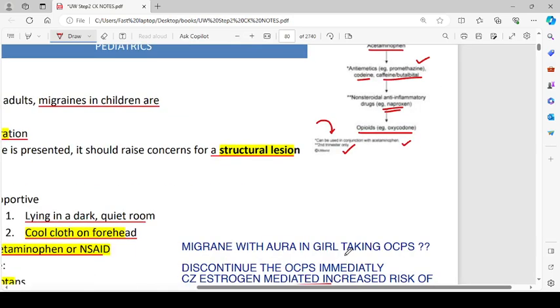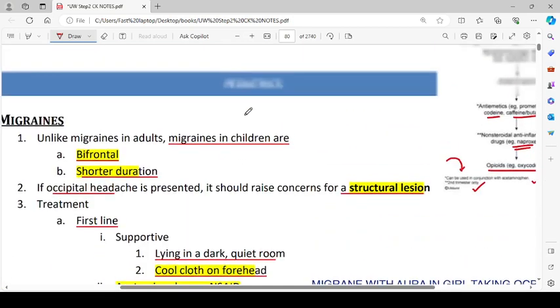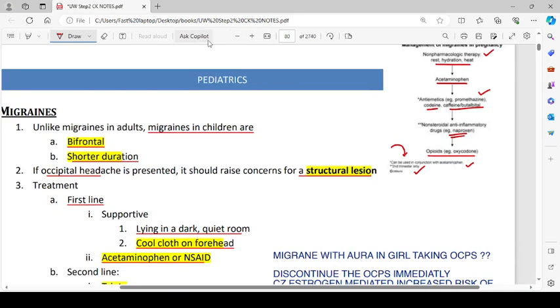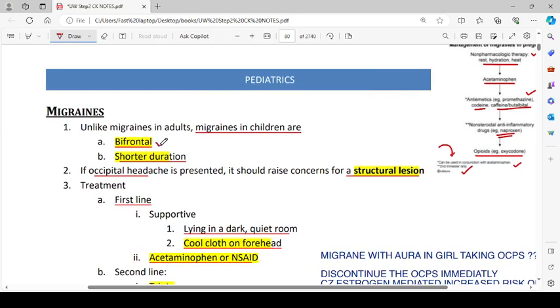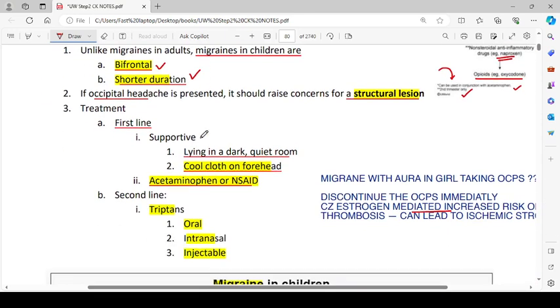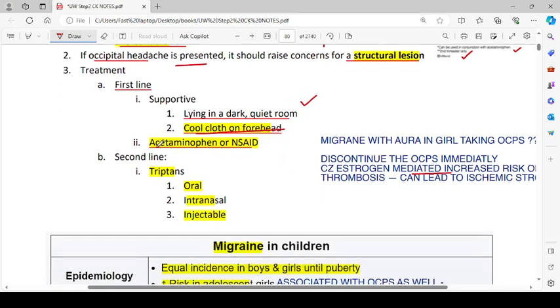Then migraine in children: unlike migraine in adults, it is bifrontal and of shorter duration. If occipital headache is present, it should raise concern of a structural lesion. First-line treatment is supportive: lying in a dark, quiet room, with a cool cloth on the forehead. Acetaminophen or NSAIDs can also be given. Second line are triptans, oral, intranasal, and injectable.